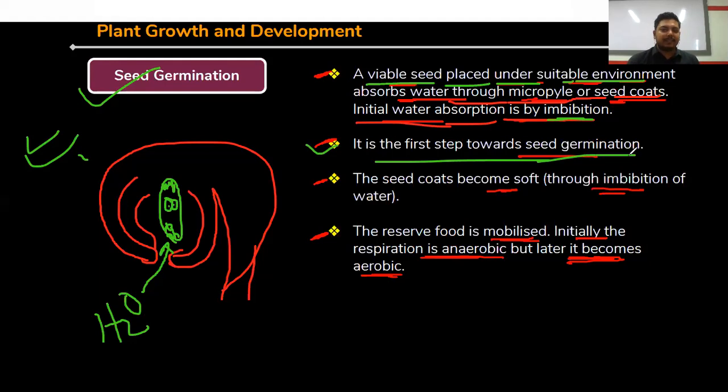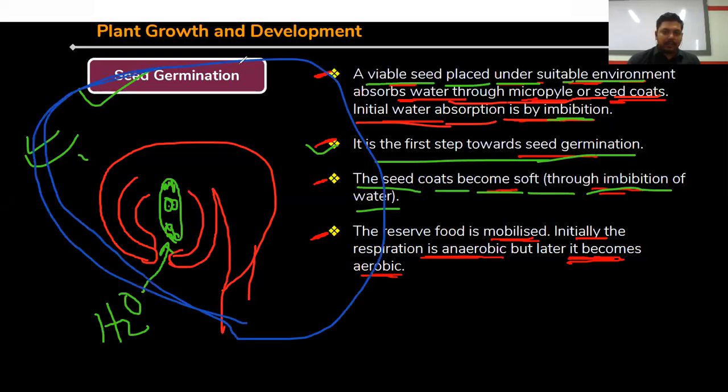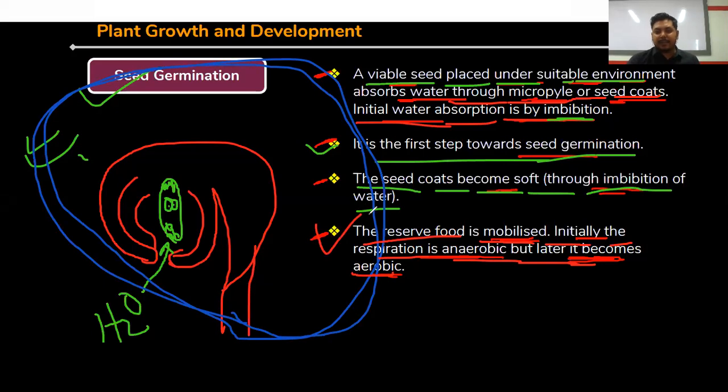So then what happens? Seeds increase in size. The seed becomes soft through the imbibition of water. Suppose this is the seed coat. The seed coat is soft in nature now due to the presence of water. The reserve food is mobilized. Initially, the respiration is anaerobic, but later it becomes aerobic. This is an energy consuming process.